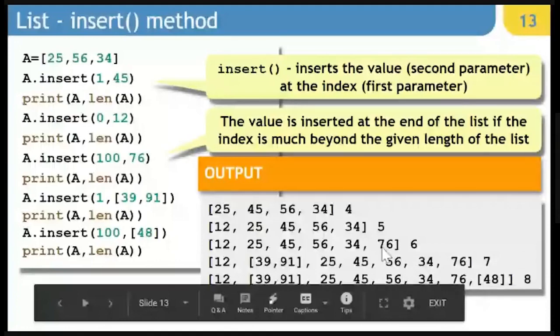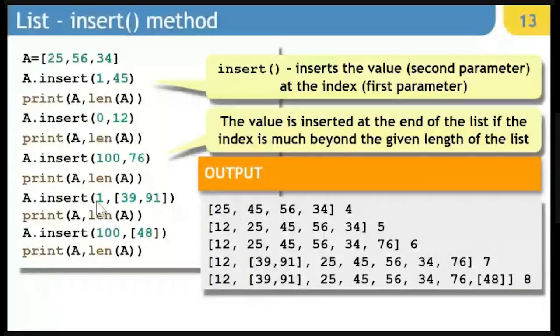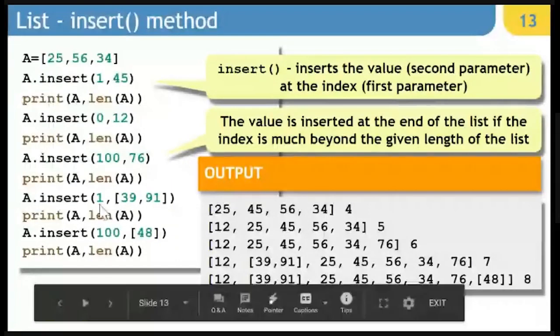And if you're inserting multiple values as a list at a particular position, that is possible. If you specify on the first position, insert this list, it is going to be a sub list inserted at the first index. You are adding two values here, but we are increasing the size of the list only by 1. So it has just moved from 6 to 7. In the same way, if I want to add a new list which contains only one element at the 100th position, which is a non-existing place, it is going to be added at the end of the list.